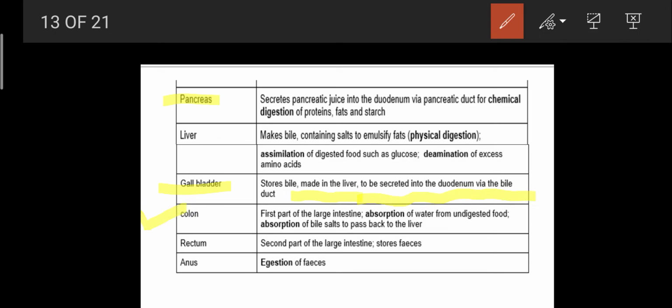What is the colon? It is the first part of the large intestine. Its functions are absorption of water from undigested food and absorption of bile salts to pass back to the liver. The rectum is the second part of the large intestine and its function is that it stores the feces. The anus causes the egestion of feces.